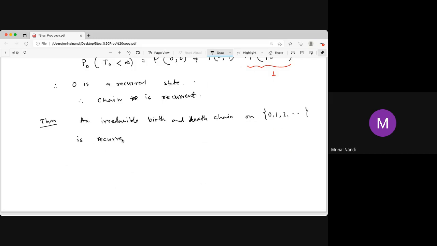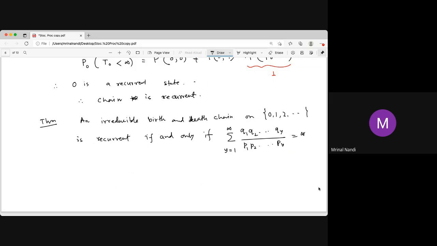What you prove actually is that the chain is recurrent if and only if the series over y equal to 1 to infinity of gamma y diverges. And what is gamma y? Remember that gamma y is q1 into q2 ... qy divided by p1 into p2 ... py. That series must be infinite, that is, it must be a divergent series.